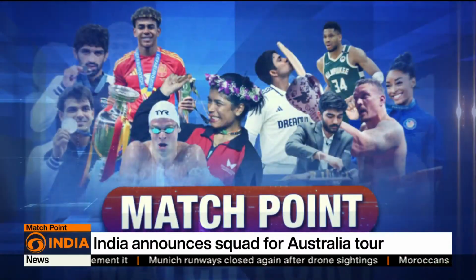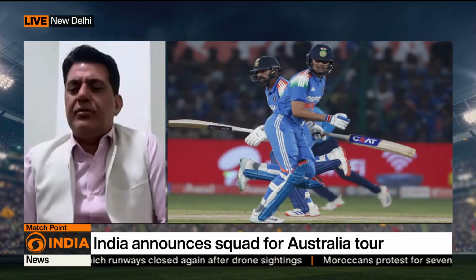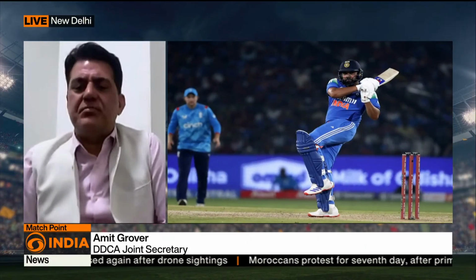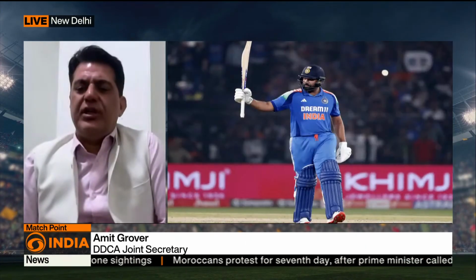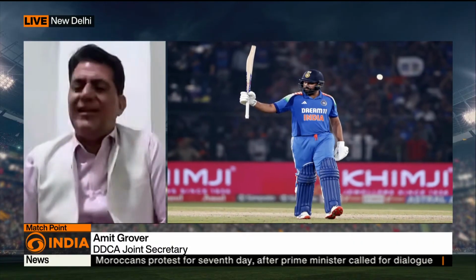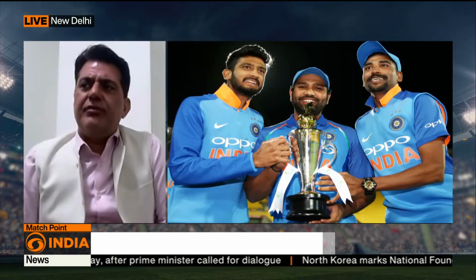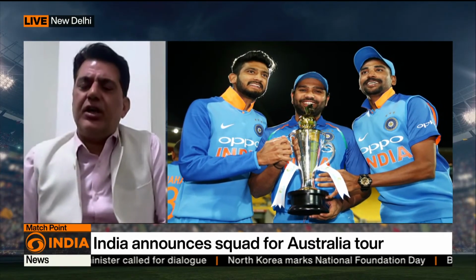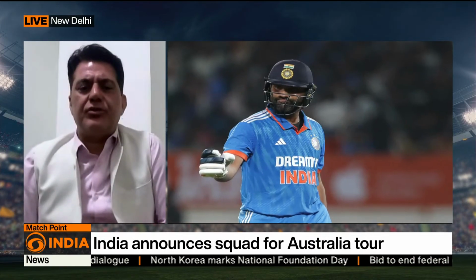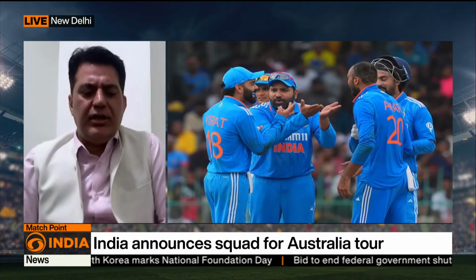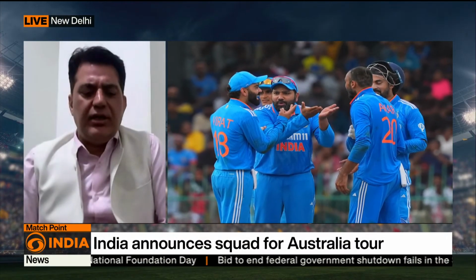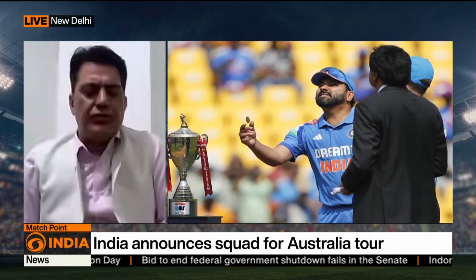Absolutely. Rohit Sharma was a star performer. The way he batted, the way he led the team with finesse, and with a very calm persona. He didn't have any on-field spats or anything like that.